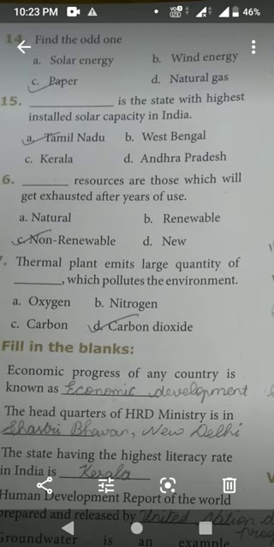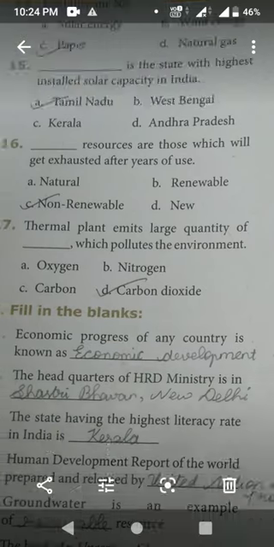Dash resources are those which will get exhausted after years of use. That is option C, non-renewable. 17th. Thermal plants emit large quantity of dash which pollute the environment. That is option D, carbon dioxide. That is the correct answer.